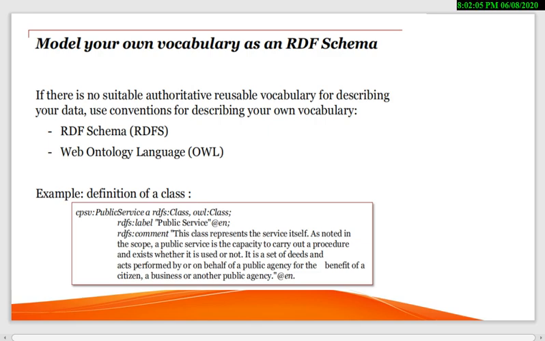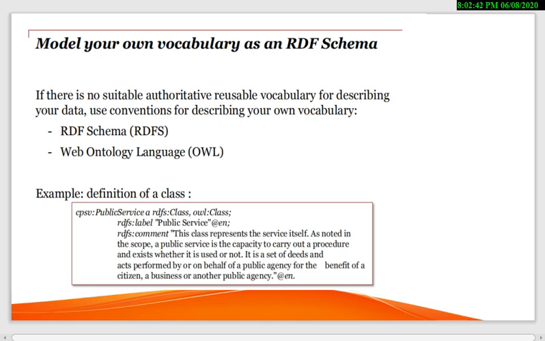Model your own vocabulary as an RDFS schema. If there is no suitable, authoritative, reusable vocabulary for describing your data, use conventions for describing your own vocabulary: RDF schemas, RDFS, which we normally call RDFS schema. This S is for the schema. And OWL, which we have already learned in the previous classes. So it is almost the same. Today's task is to work with RDFS.